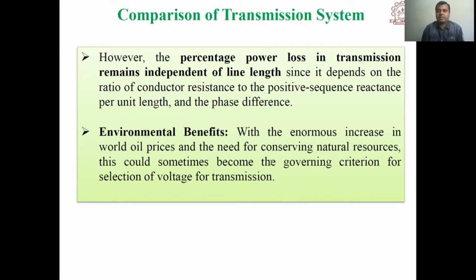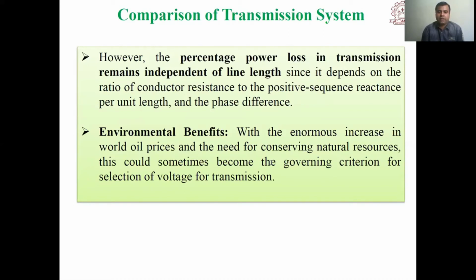Environmental benefits: as the voltage increases, the current reduces and losses get reduced. As the power loss reduces, the energy loss will also get reduced. So this is a saving of energy if we are using high voltage transmission lines.